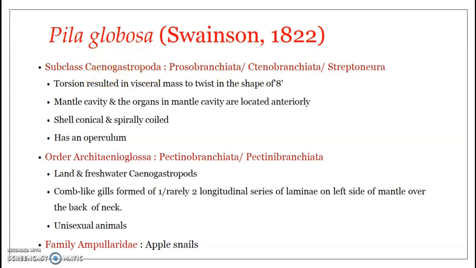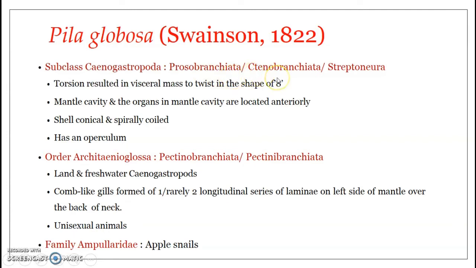So why the name Prosobranchiata? The name means gills forward. Here it refers to the mantle cavity and the organs in it being located anteriorly. What is in the mantle cavity? Obviously the ctenidium, or gills, and hence it is placed anteriorly, hence the name Prosobranchiata.